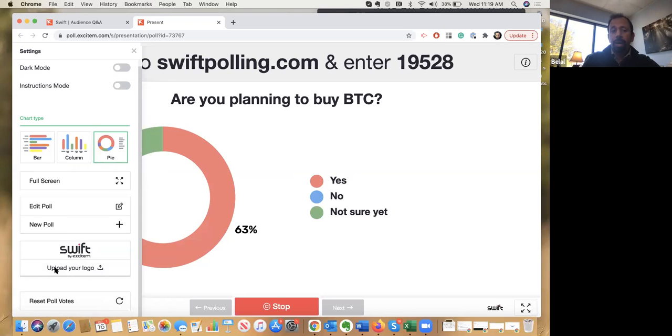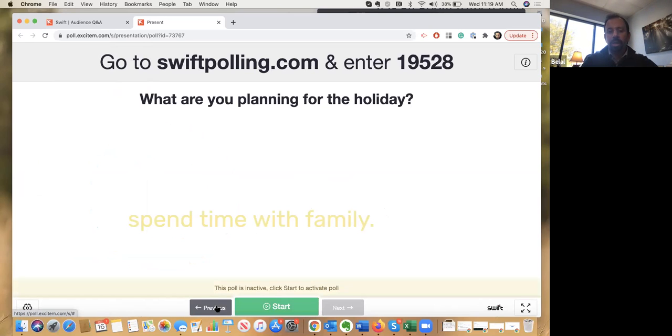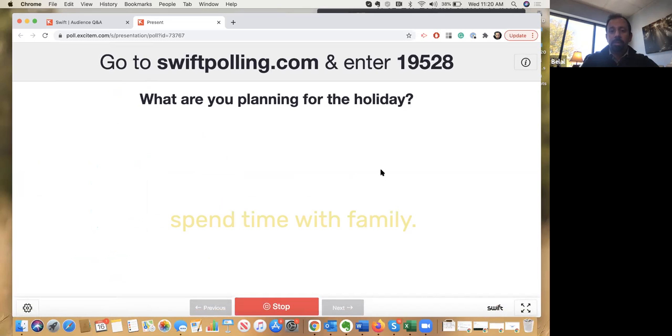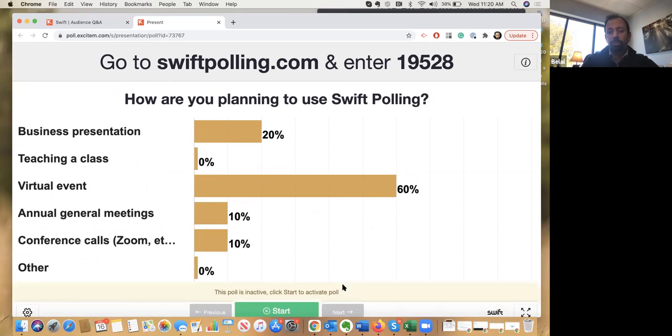And you can also add your own logo to replace what you have here directly from the presentation page as well. Now, this navigation allows you to navigate between different polls. So if I enable this poll right now, you will be able to actually send in some feedback, and it can show up here directly. And you can navigate between all of the different polls that you have for such an offering.